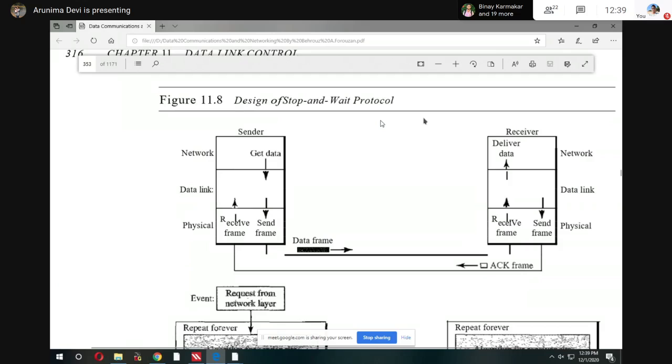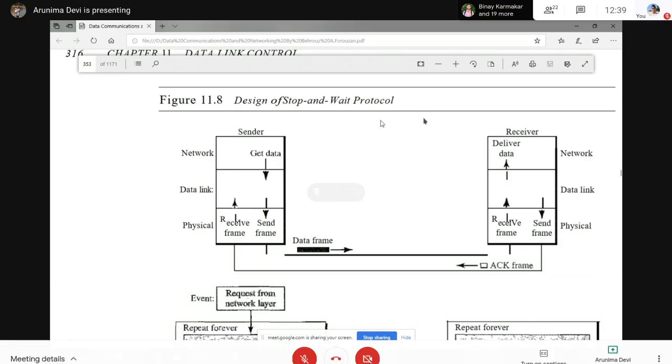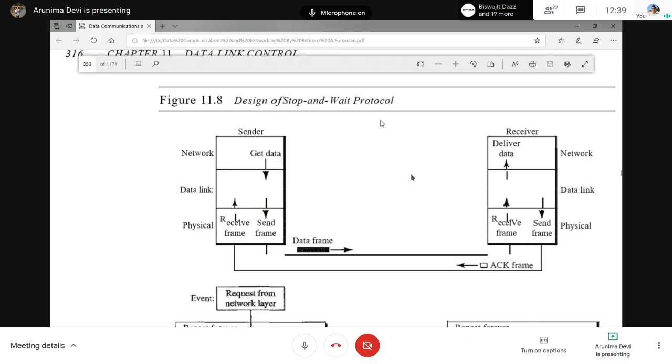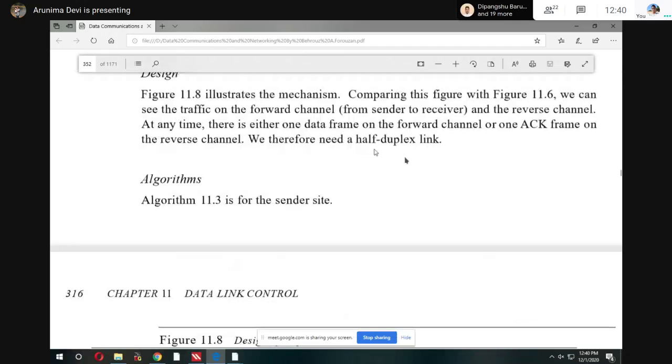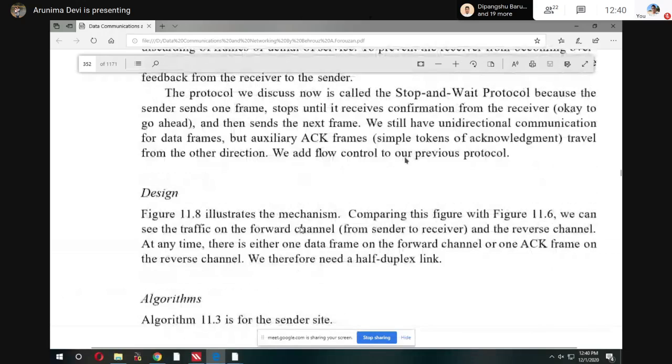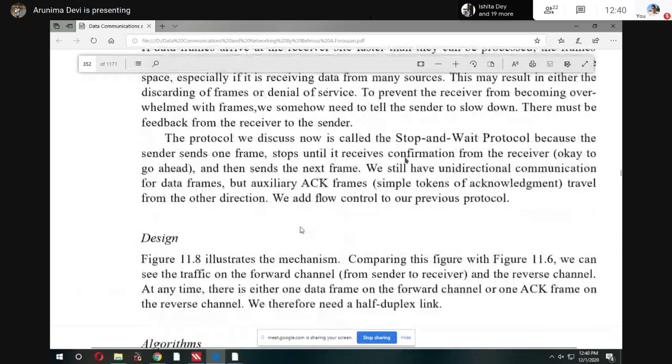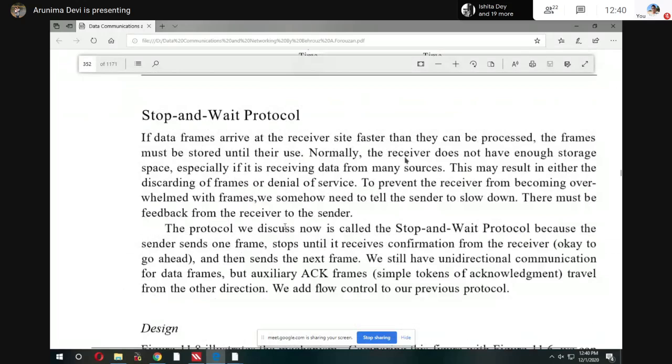Arbaz, you want to tell something? No, ma'am, I don't have any questions. Okay, this is a simple one. Anyone have questions on these two protocols, stop and wait and simplest? No, ma'am, no question.